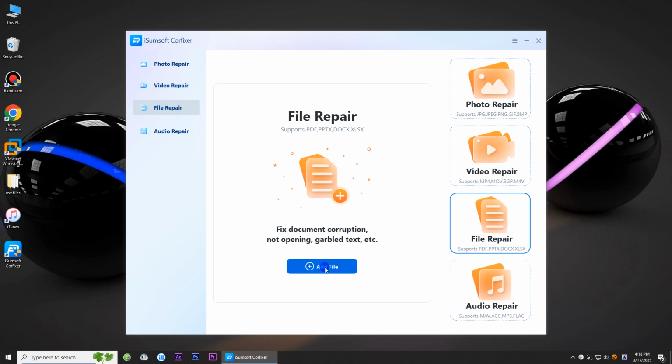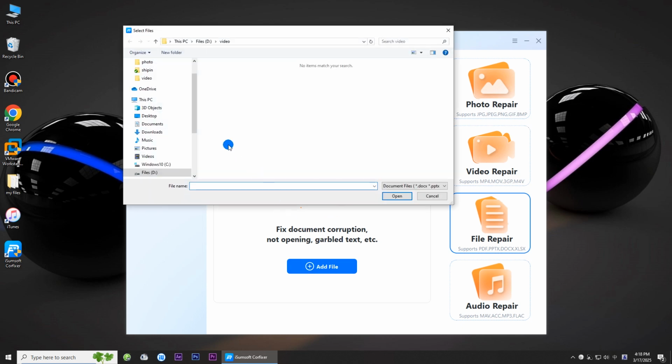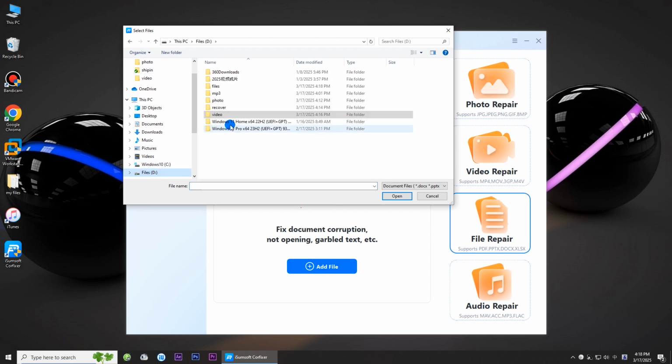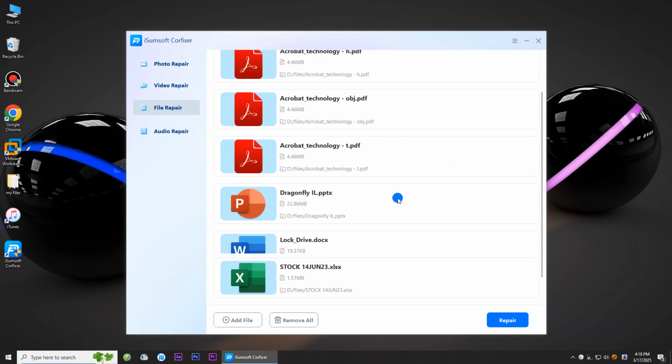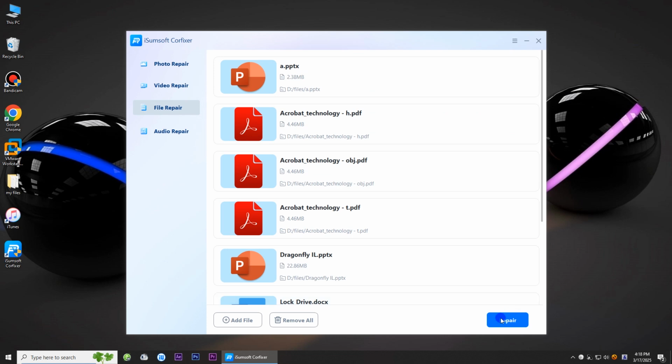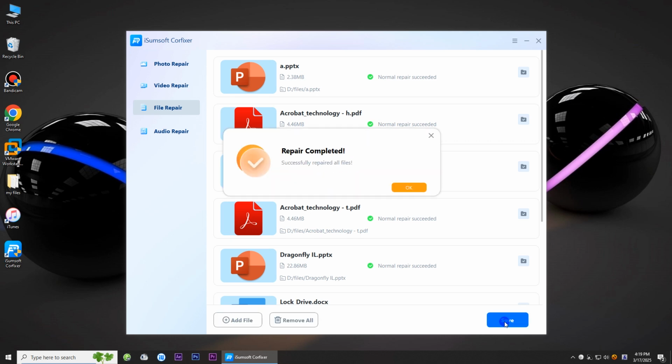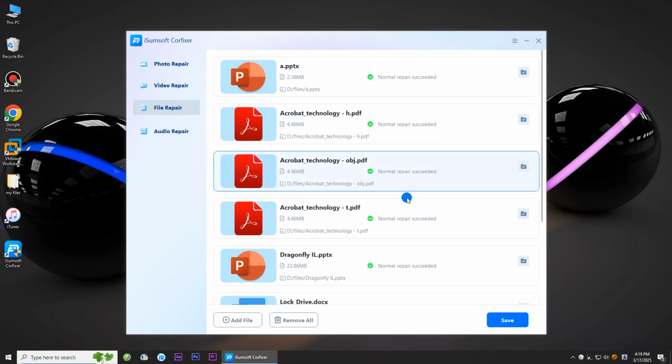Click the Add File button to add the corrupted files. Click Repair, and all the files are repaired successfully. Finally, save the repaired file to your computer.